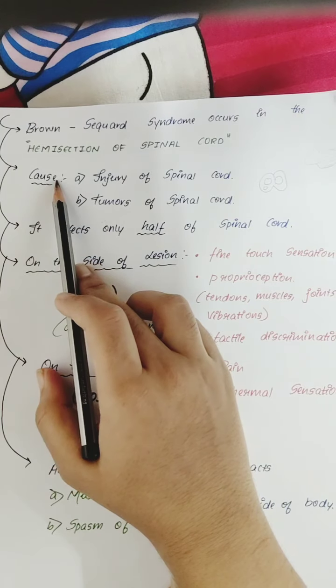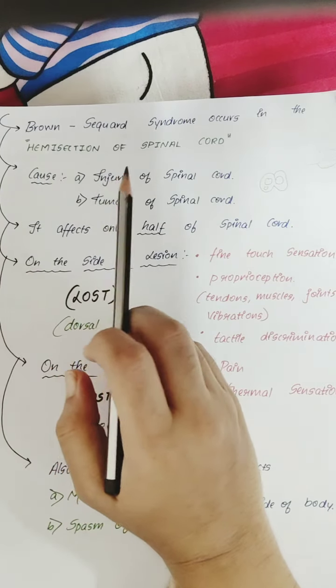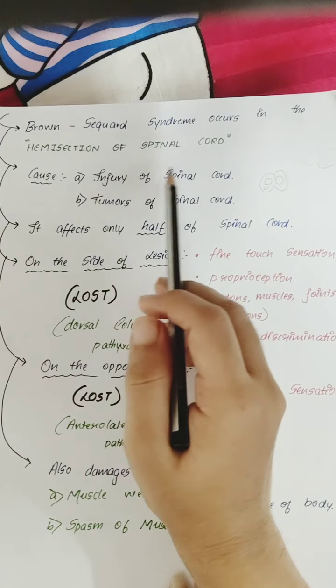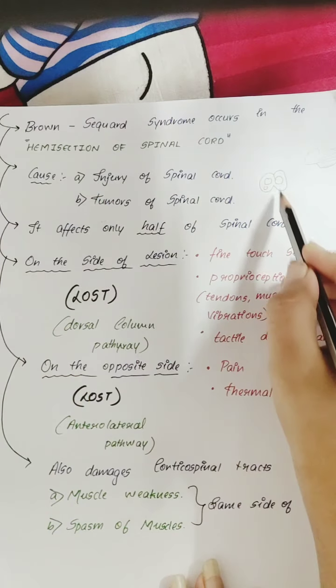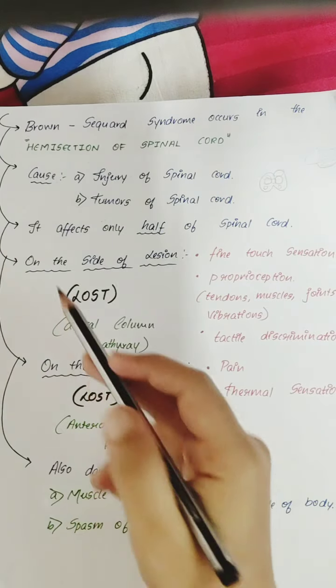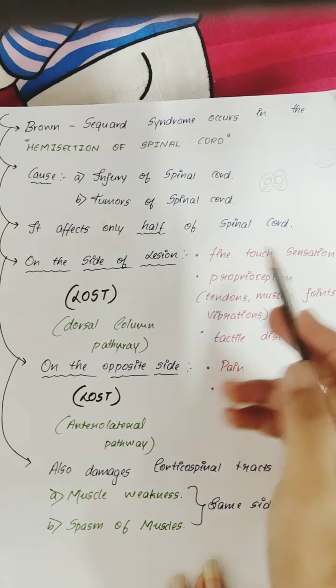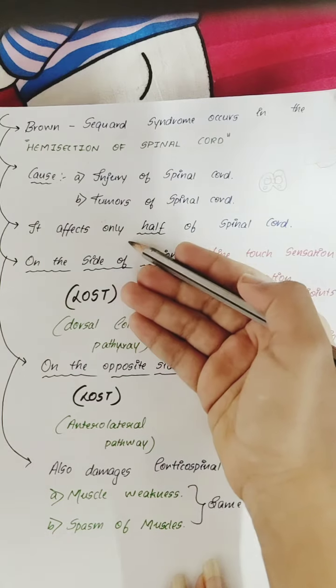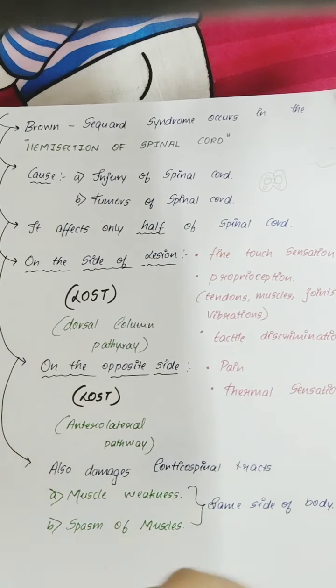So what might be the cause of Brown-Sequard syndrome? First, there might be an injury to the spinal cord, or there might be growth or development of tumor cells in the spinal cord. It affects only half of the spinal cord. Lesion: what happens on the same side and what happens on the opposite side?